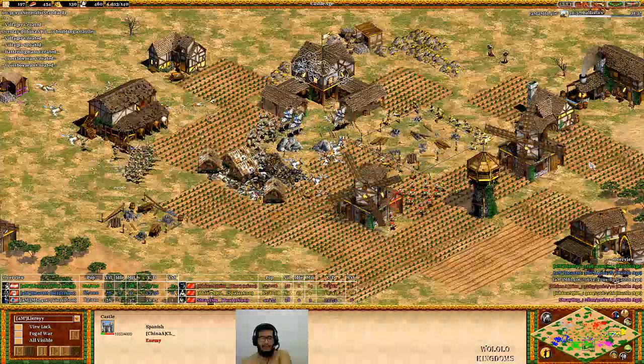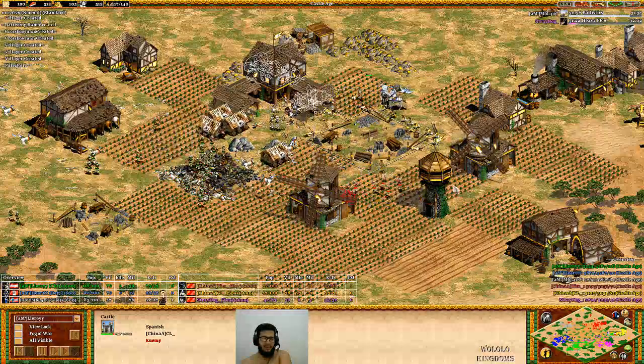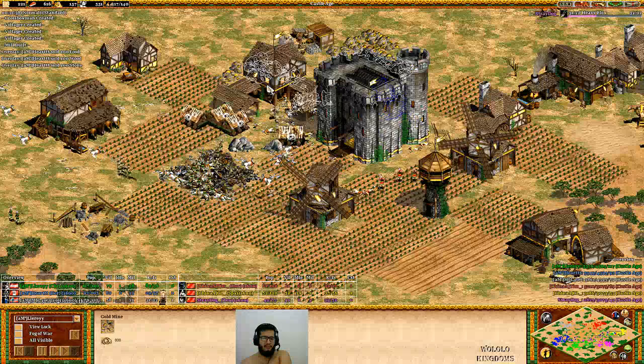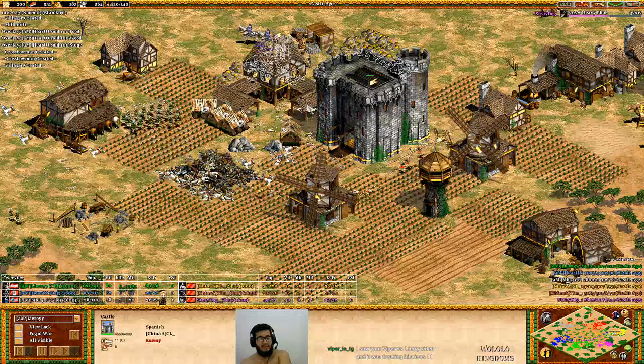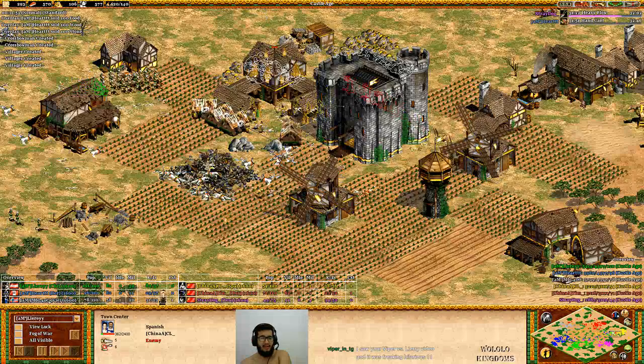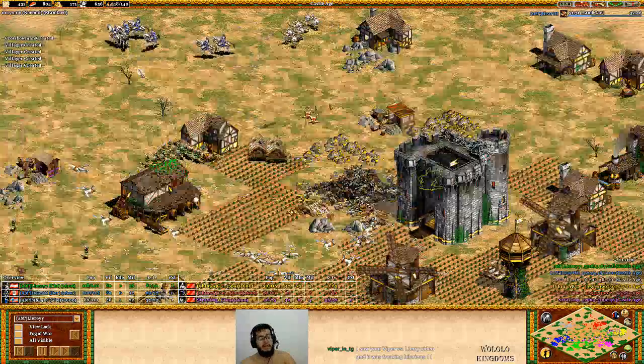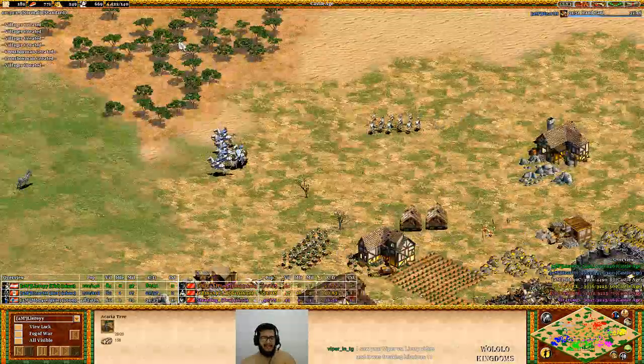A castle attempt here by CL after losing his first TC. Team army is almost gone. 4 rams breaking the town center. Castle is up, so maybe he can save the TC at the cost of many villagers. No, he didn't save the TC. Still had the cost of many villagers.